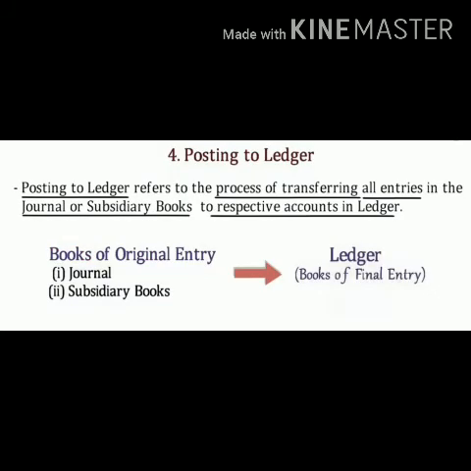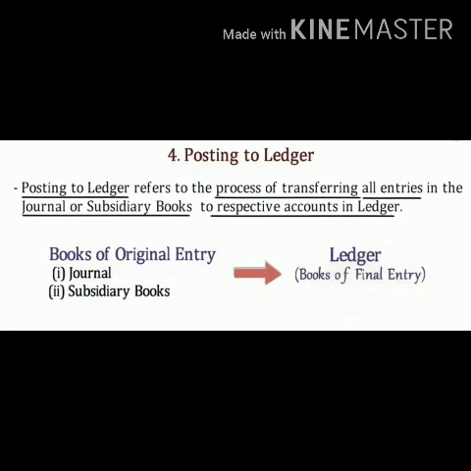Now the fourth point, posting to ledger. Posting to the ledger refers to the process of transferring all entries in the journal or subsidiary books to the respective accounts in the ledger.